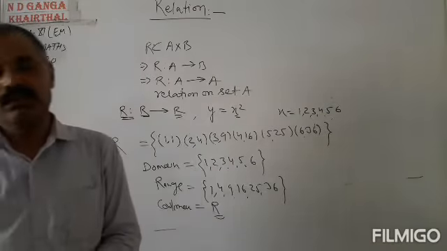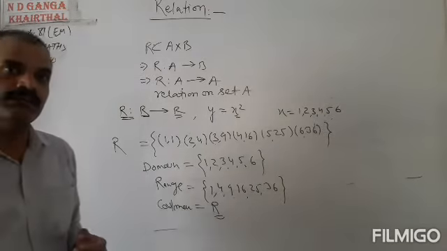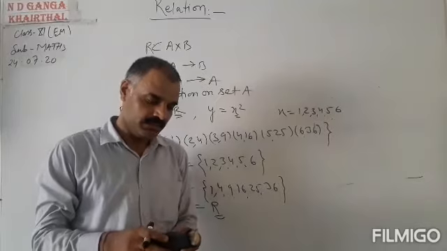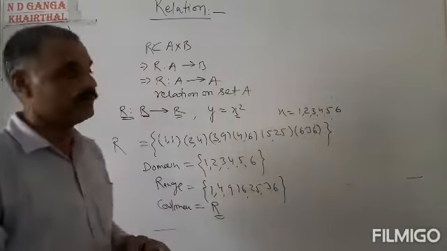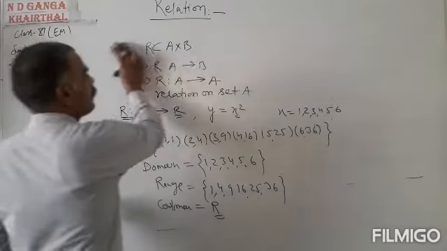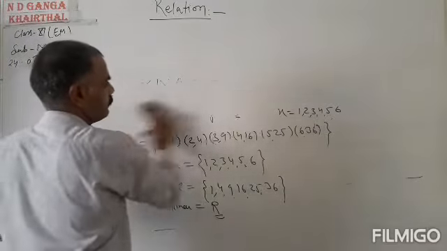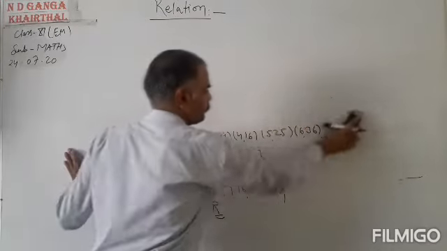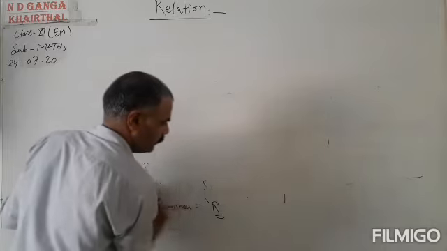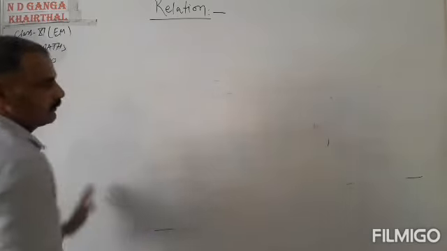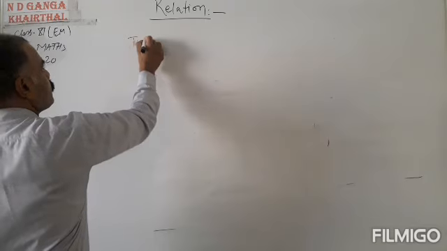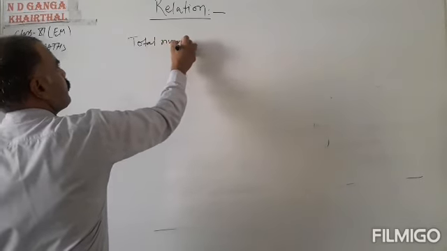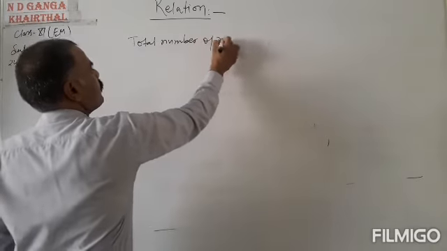Okay. Now, how many total number of relations are there? It is very important to find the number of relations. What is the number of relations? How many total relations are there?